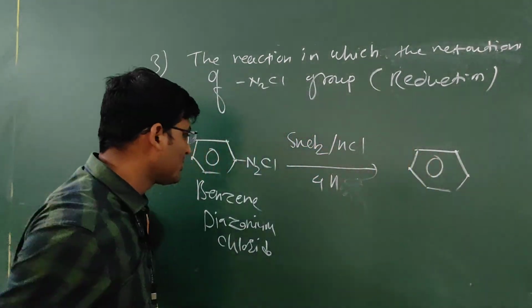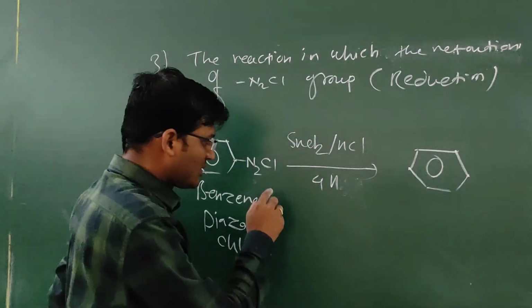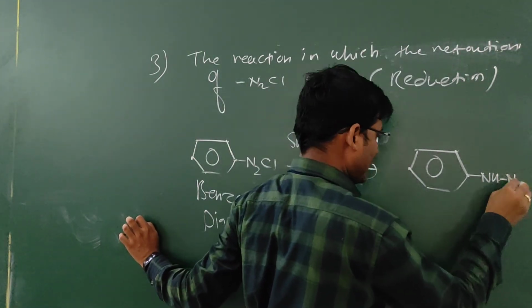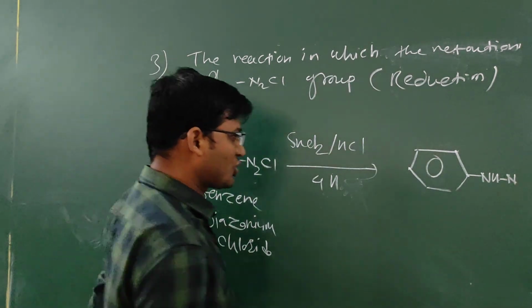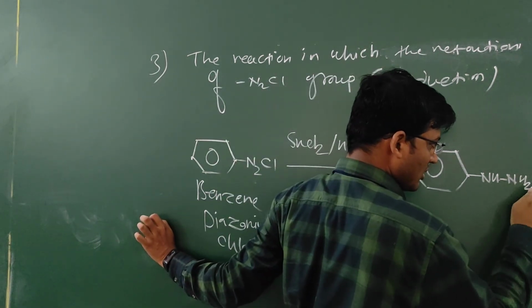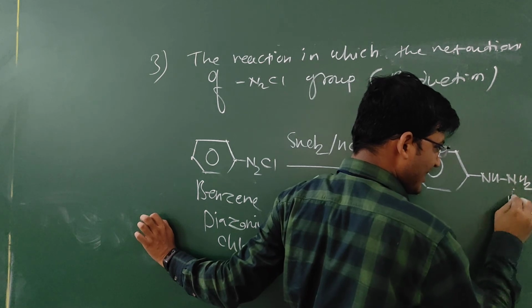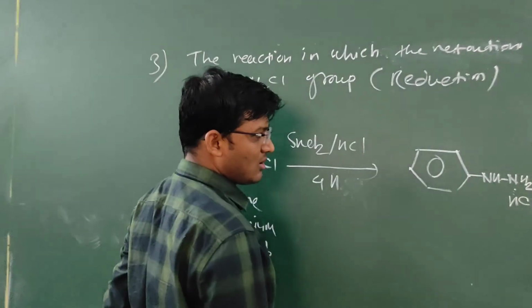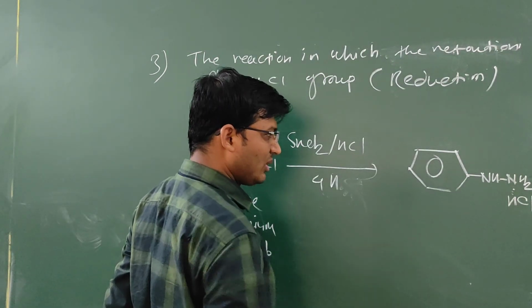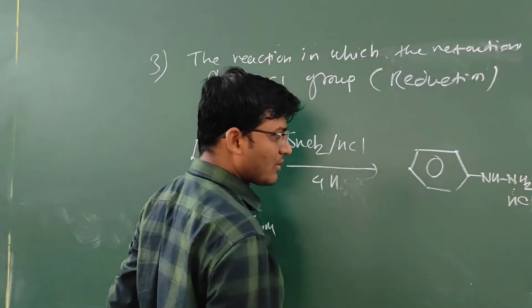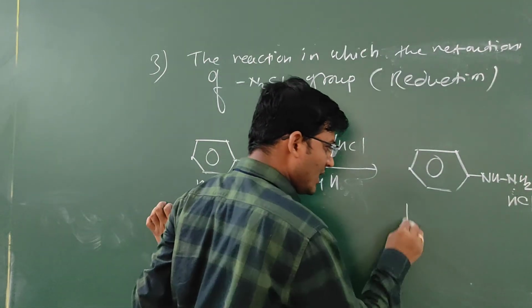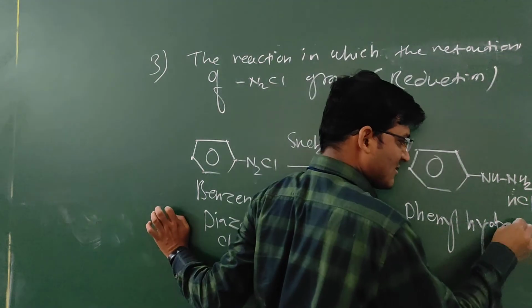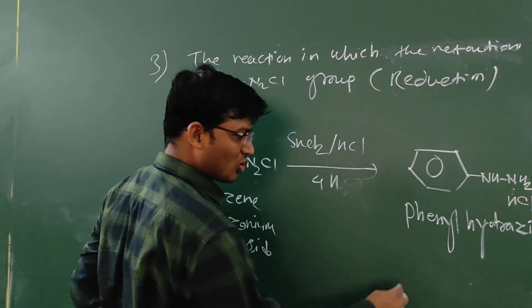It forms a compound in which N2Cl is reduced to NH, NH2, and HCl. The name of the compound is phenylhydrazine hydrochloride.